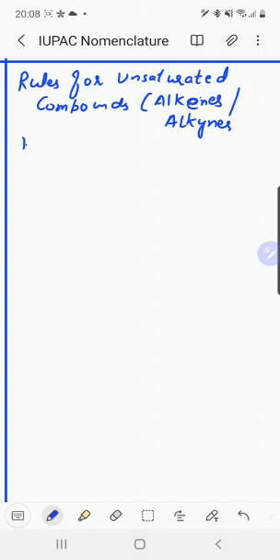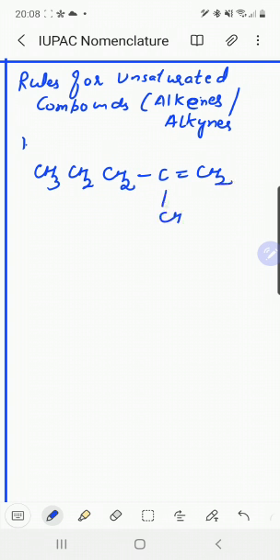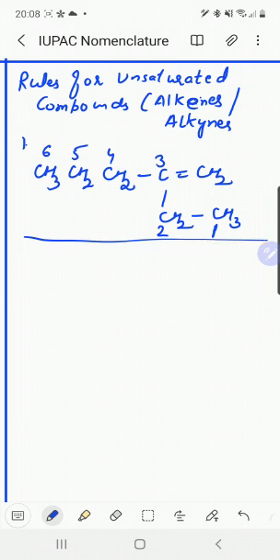For example, a compound CH3 CH2 CH2 C double bond CH2, then CH2 CH3. Now the longest possible continuous chain is 1 2 3 4 5 and 6, this one.